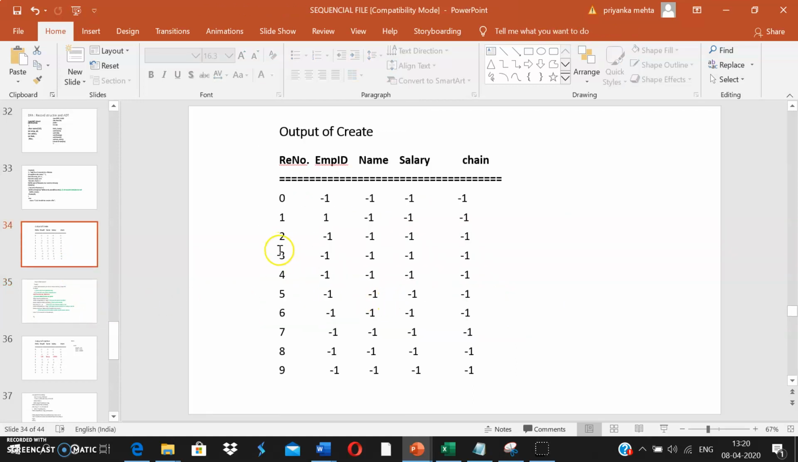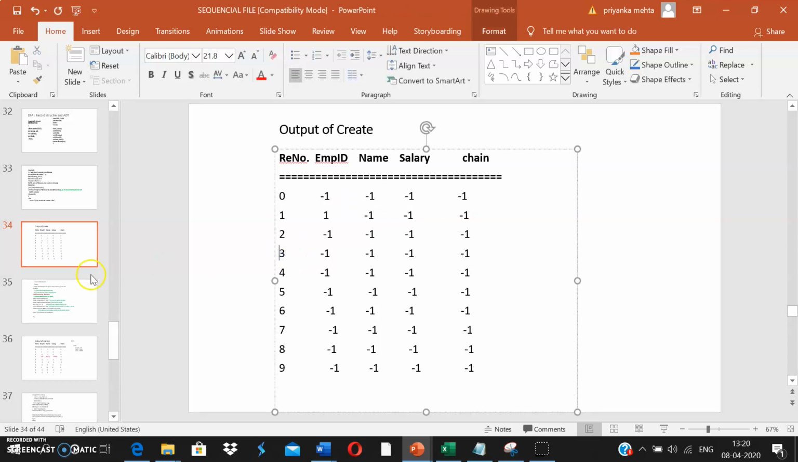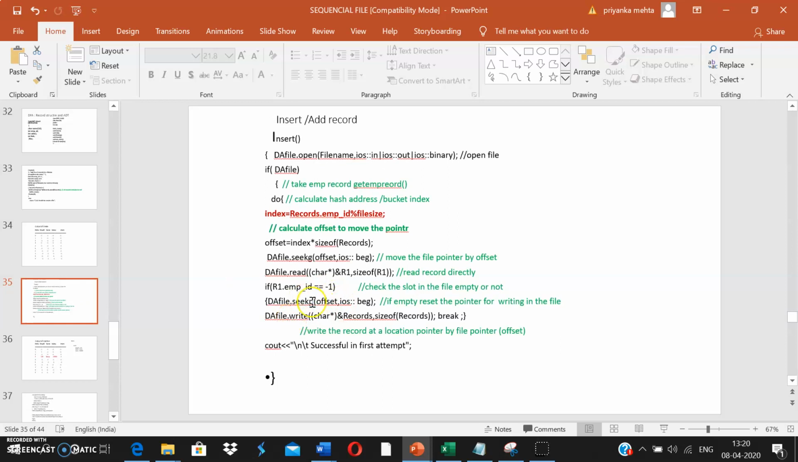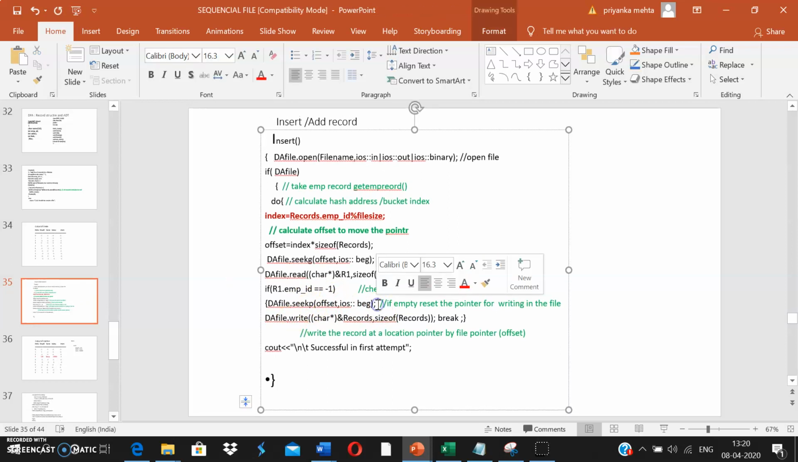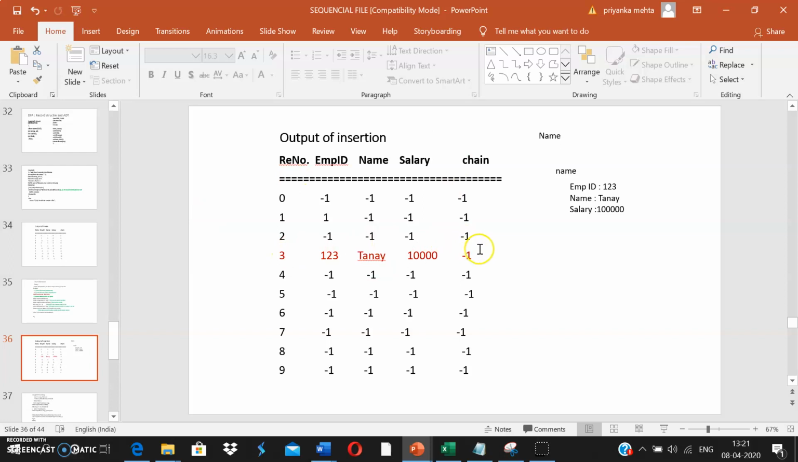Then I can move my put pointer to the starting again. Put pointer is used for writing. So seekp moves the put pointer to this particular location, the starting of the third location. Then I'm going to write the particular record. I'm going to take new values from the user and I'm going to write that record to my file. So this is the case when I successfully find the place in the first attempt only. So Tanmay can be stored here.